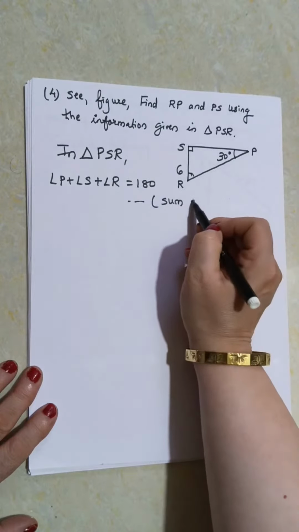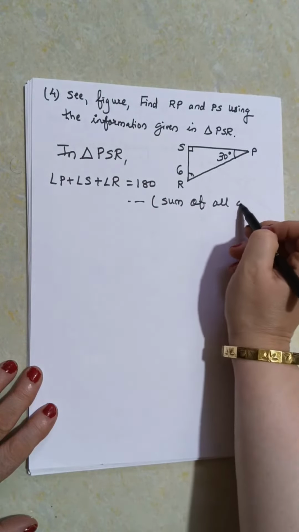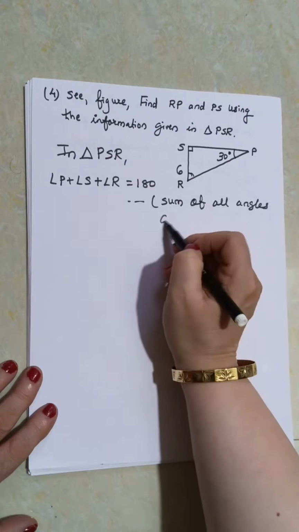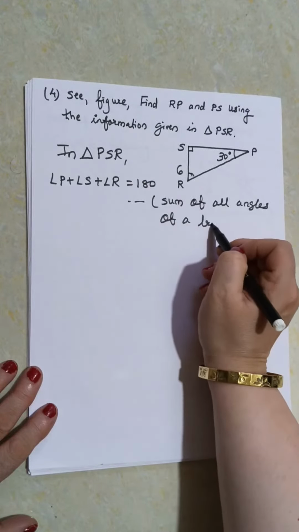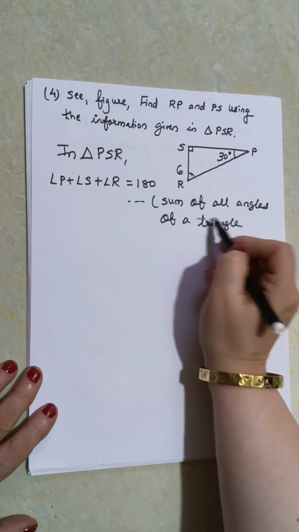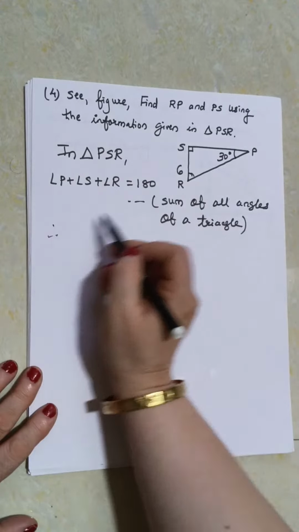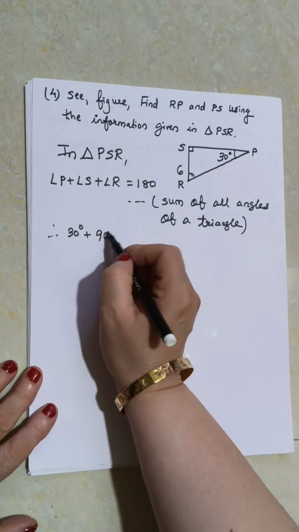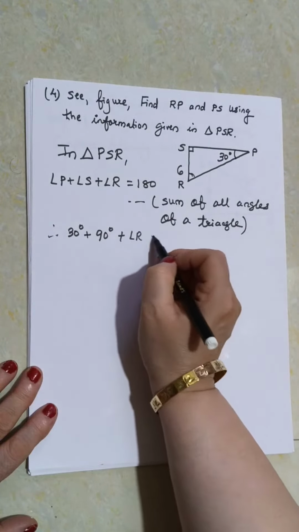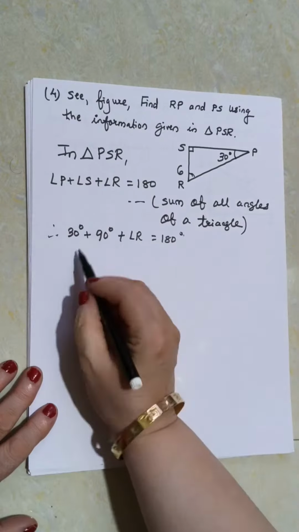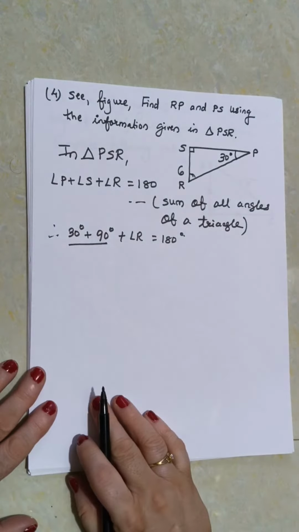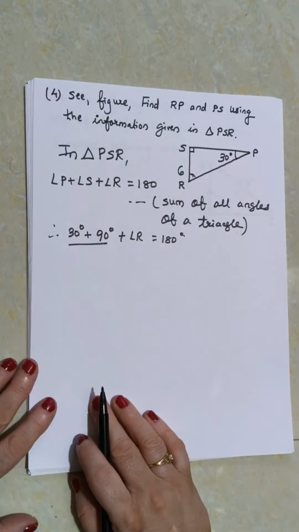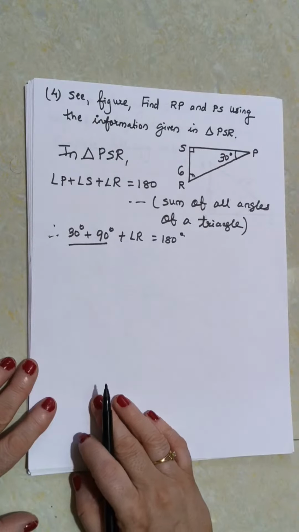Sum of all angles of a triangle. So let us put the values. Angle P is 30 degrees, angle S is 90 degrees, plus angle R is equal to 180 degrees. 30 plus 90 is 120.